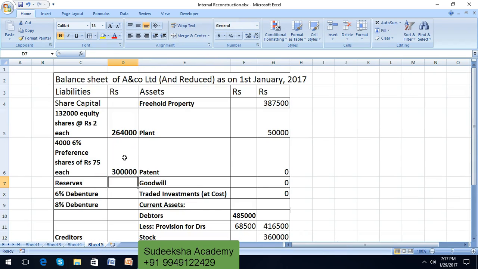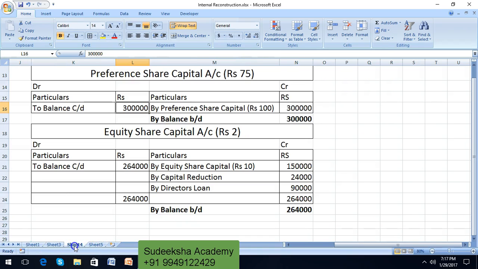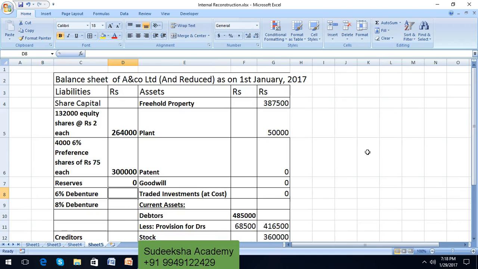These are at the rate of rupees 75. So 4,000 preference shares at rupees 75 is coming down to 3 lakhs. Coming to reserves, there are no reserves pre-reconstruction and you also do not have any reserves to be transferred. There is no balance left in the capital reduction account. So therefore the balance is 0.